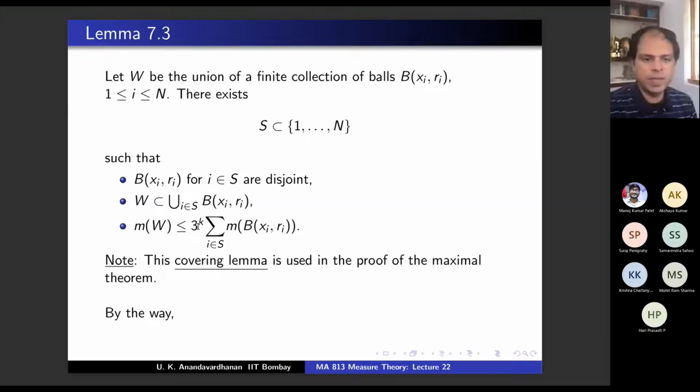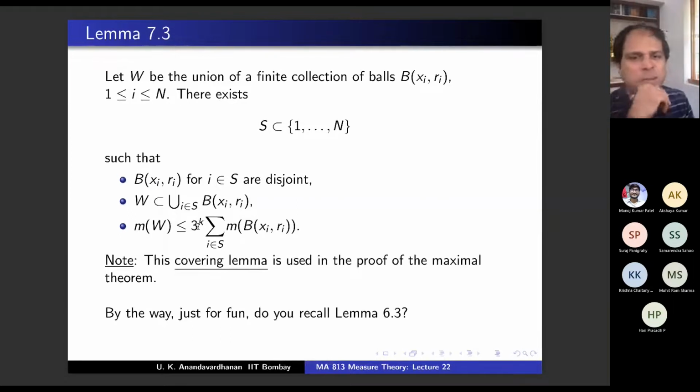So let me ask a fun question. This has nothing to do with what I am asking. It's just for fun. Do you recall lemma 6.3? This is lemma 7.3. That was also a lemma which I stated. And I said, you know, it's elementary, you look at it. And then we proved something. And a constant coming in the lemma came in the theorem.